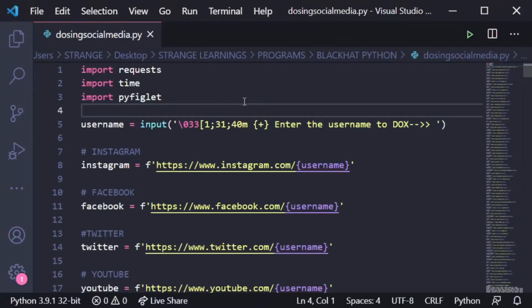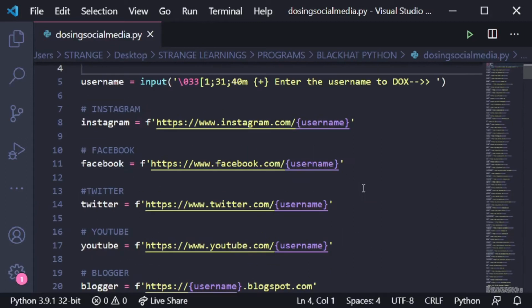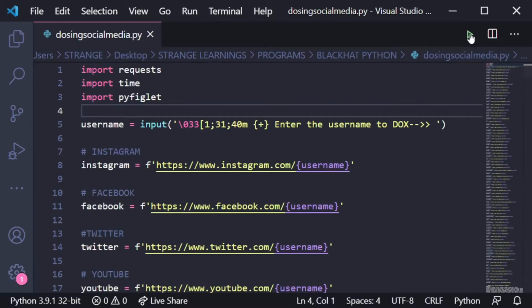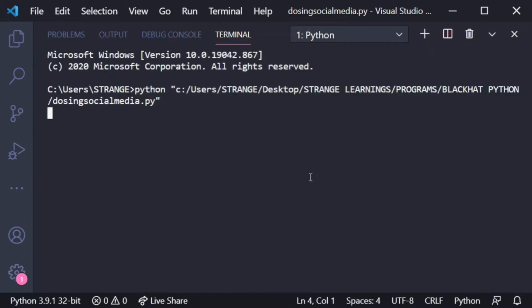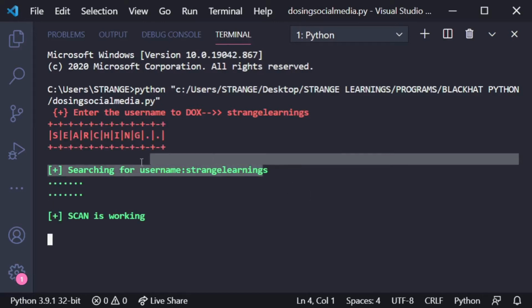So guys, this is the program that we are taking in use, and before we look at anything in here, first of all let's run and see how it works. Okay, so this is red in color, and for this we have imported a module called PyFiglet. Just keeping it aside for a moment and entering the name that we want to search. So this is the username that we want to search.